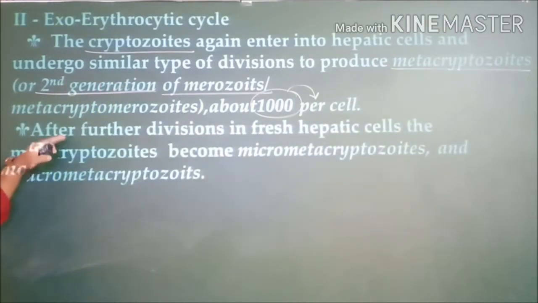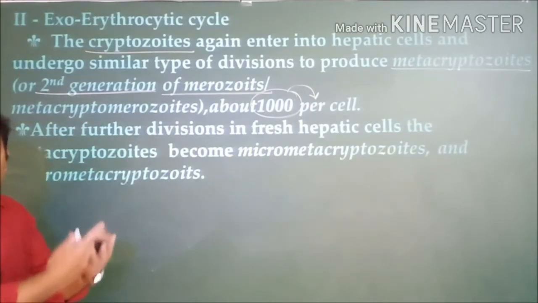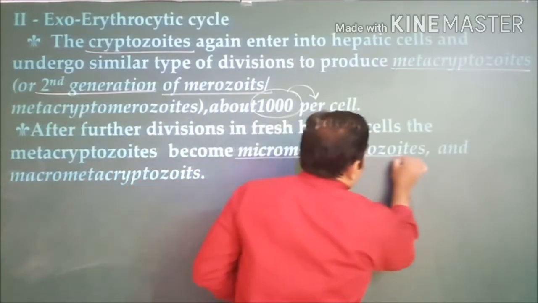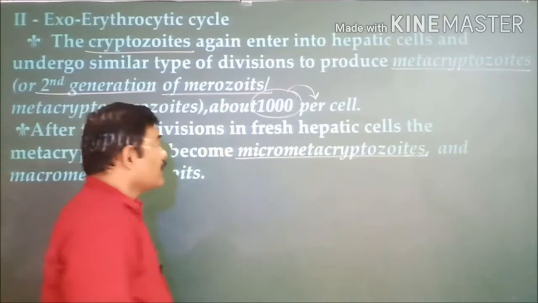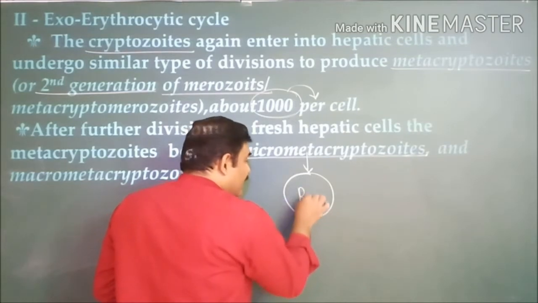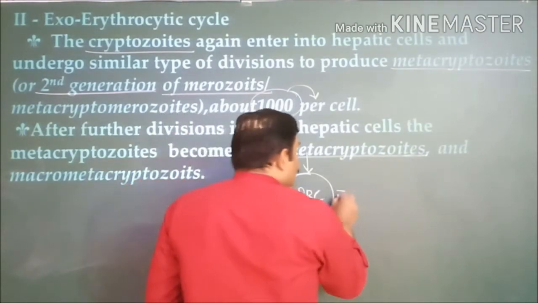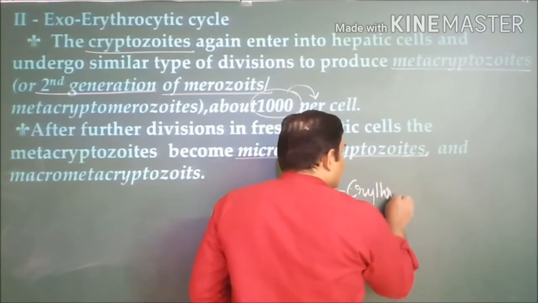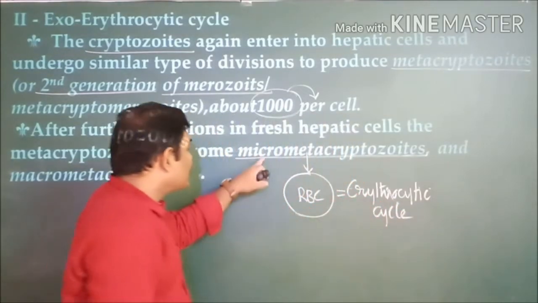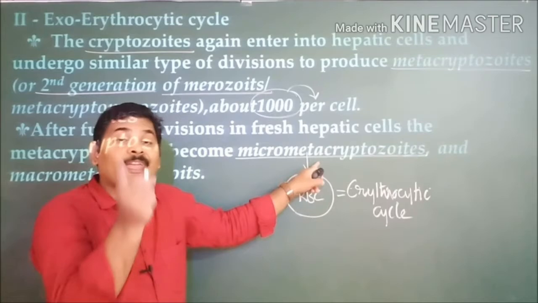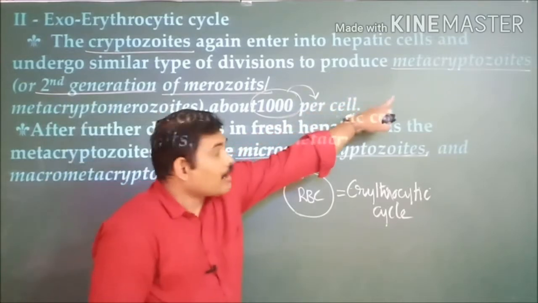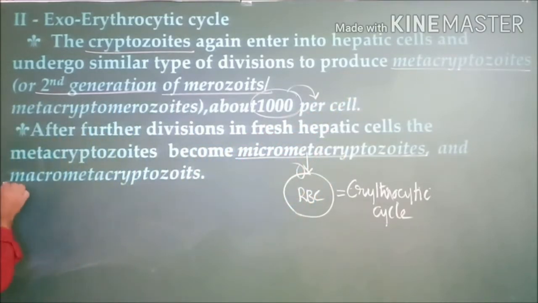These metacryptozoites get transformed into two different types of cells again. One important type is the micrometacryptozoites. These micrometacryptozoites attack the red blood cells so that the erythrocytic cycle commences. Whereas the other metacryptozoites are transformed into macrometacryptozoites.